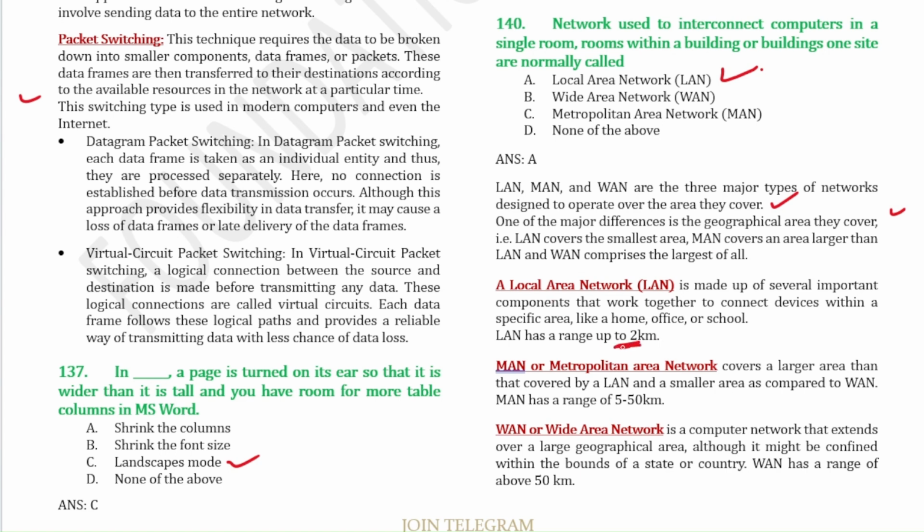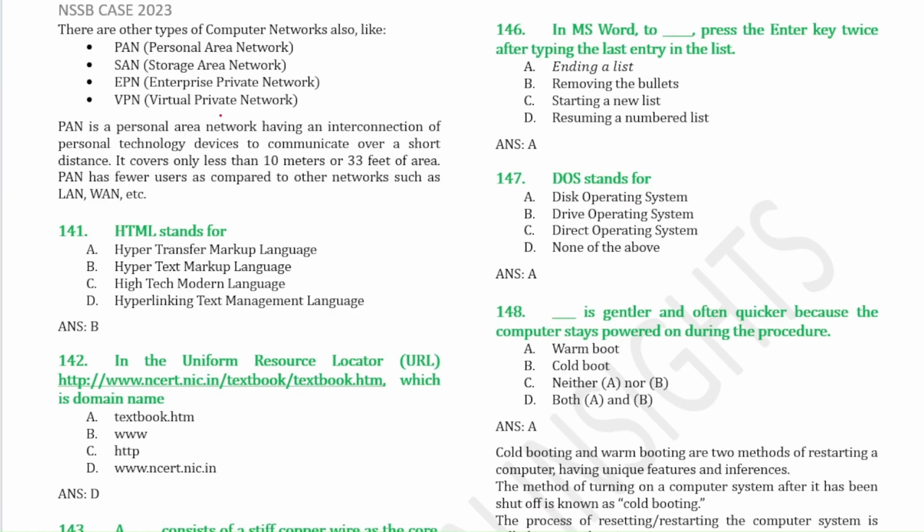For LAN, it covers up to 2 kilometers. For MAN, that is metropolitan area network, it covers a range of 5 to 50 kilometers. And wide area network covers a range above 50 kilometers. There are also other types of computer networks like PAN, SAN, EPN, VPN. VPN full form is virtual private network. So you have to know the full forms. And PAN covers less than 10 meters or 33 feet of area.